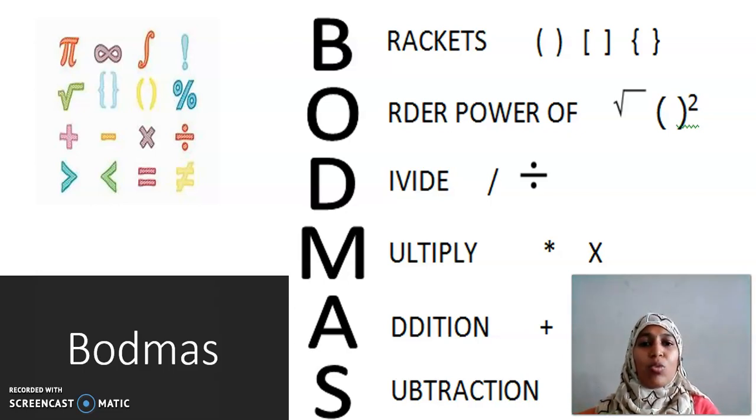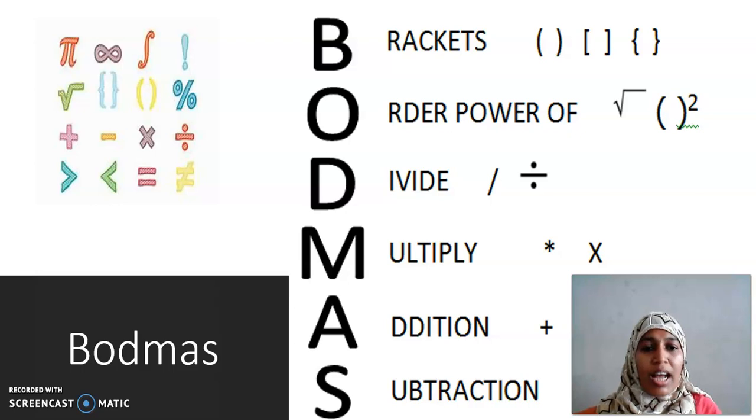Now O stands for order, power of. These 2 things we will learn in the next class, class 7. Square root, square, all these things you may learn in class 6, but higher order will be in class 7. Let us not worry about that O. Next comes D. You are familiar with division. Division can be written using 2 symbols: one is the slash symbol, another is the classical way of writing the division symbol.